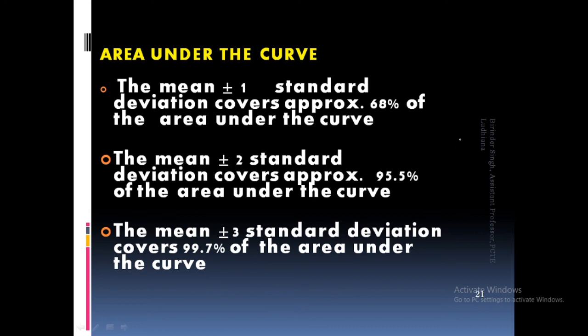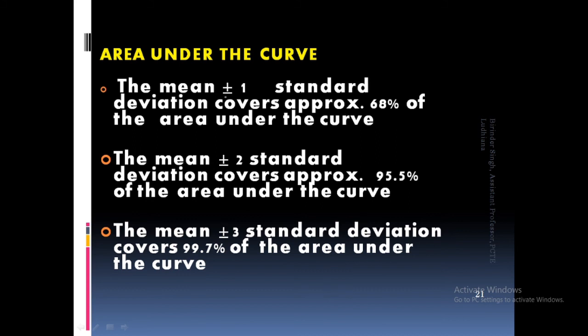So you have a mean, and from the mean, what about the dispersion status of the other values, how much they are dispersed from the central value. That is the measures of dispersion. One very important measure of dispersion is standard deviation. Here the area under the curve is described based on that.